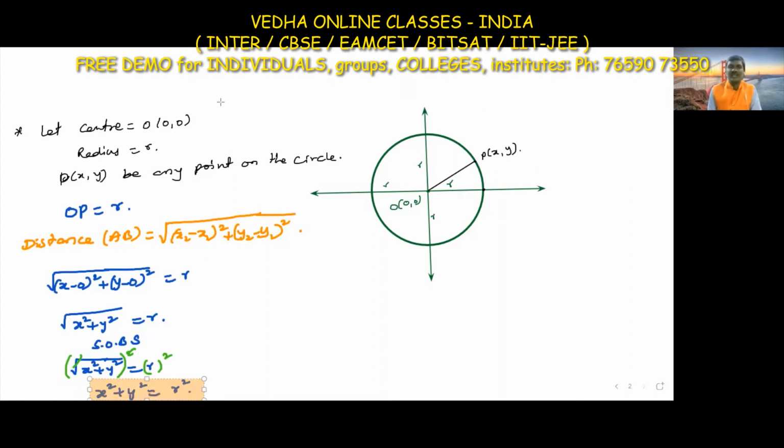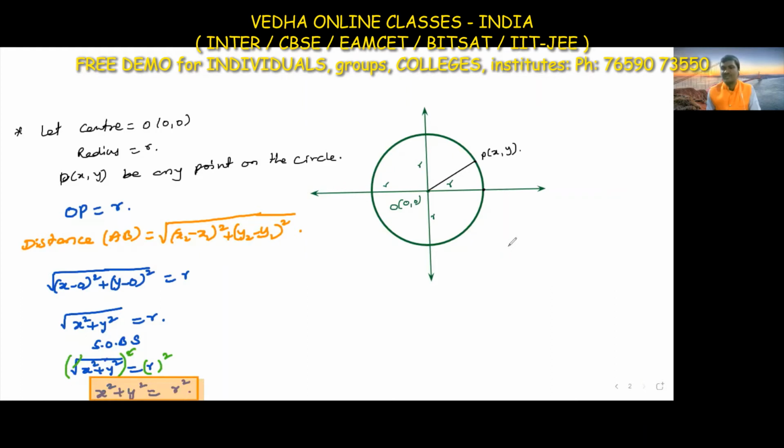When the center is the origin, this is the formula for finding the circle equation. If the center is not the origin, then how do we find the circle equation?